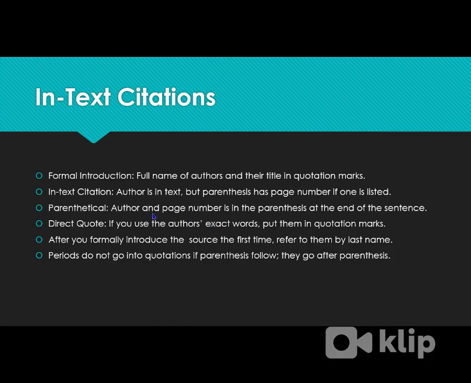A parenthetical is where the author and the page number, if there is one, are in parentheses at the end of the sentence. A direct quote is when you are using specific words directly from the source, and you're not just combining them with some of yours, like an in-text citation. You're saying, according to so-and-so, and you give us their quote. And then after you formally introduce the source the first time, you can just refer to them by their last names. And periods don't go in the quotation marks or the parentheses, they go at the very end. So let's look at these.